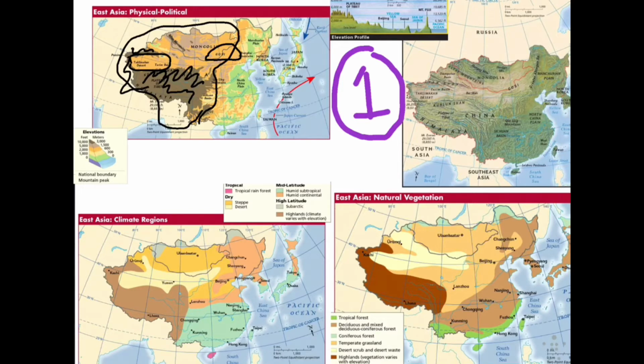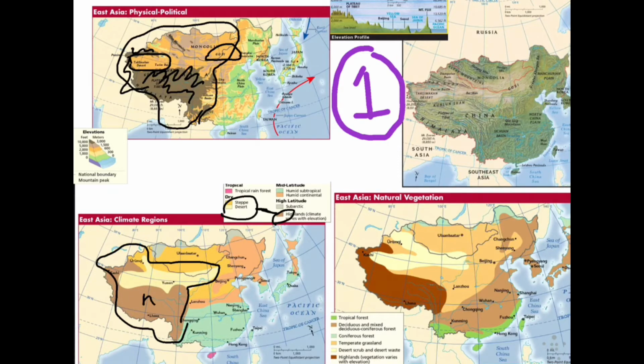B, describe the climate and vegetation of Western East Asia. The climate and vegetation of Western East Asia revolves around a couple of different themes. For one, the climate, you're mainly going to have your highland zones and your steppe and your desert zones. Both of these are going to be pretty dry, unless you're on the very tops of these mountains.